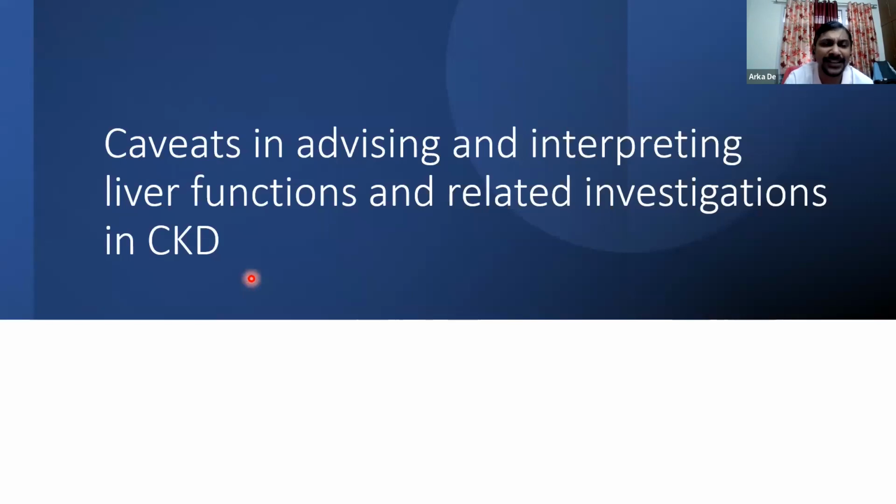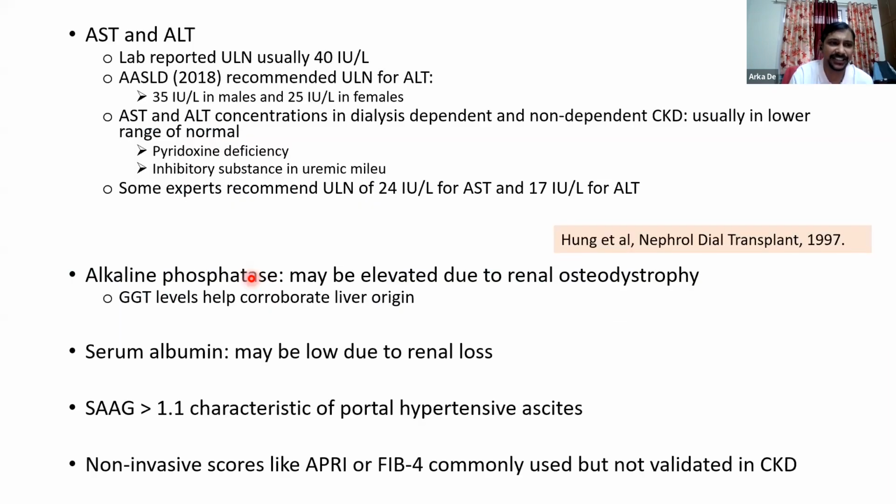So this is important. I'll discuss some of the caveats in advising and interpreting the liver functions and related investigations. When it comes to the AST and ALT, most labs report the upper limit as 40. AASLD has already recommended that with respect to hepatitis B, we should consider the upper limit of normal of ALT as 35 in males and 25 in females.